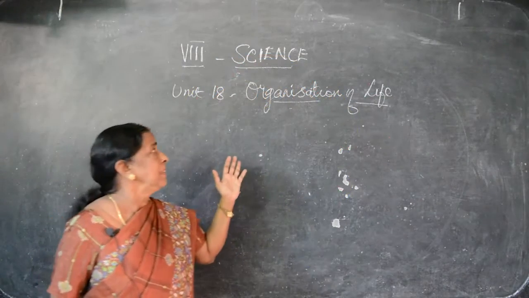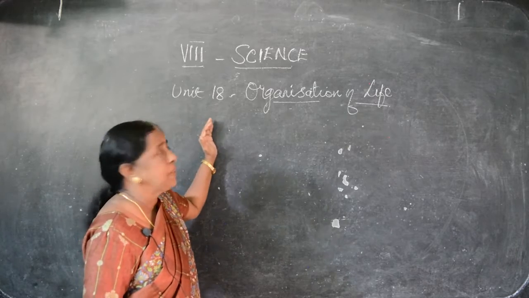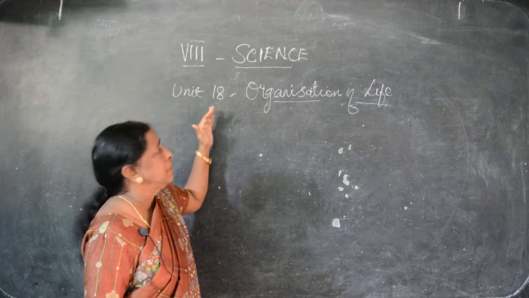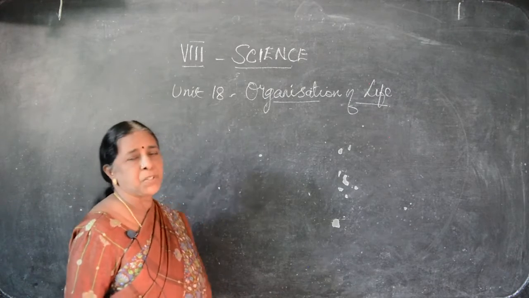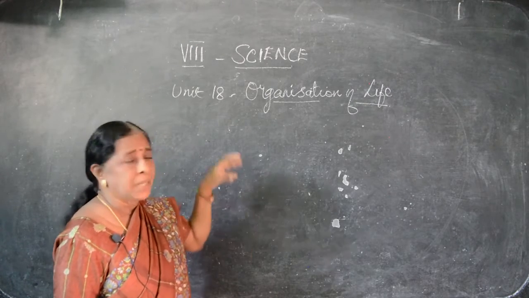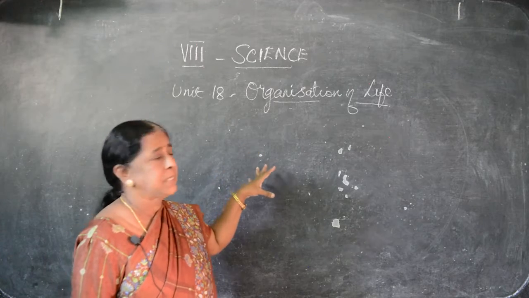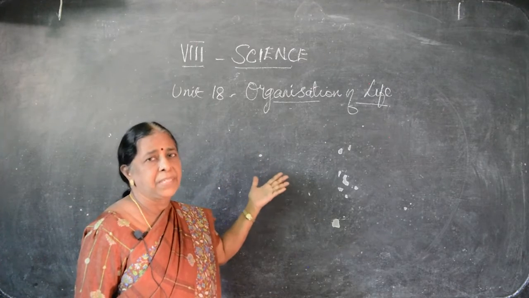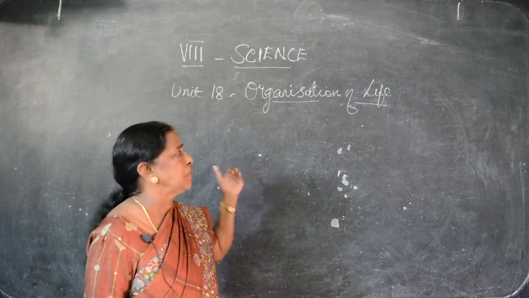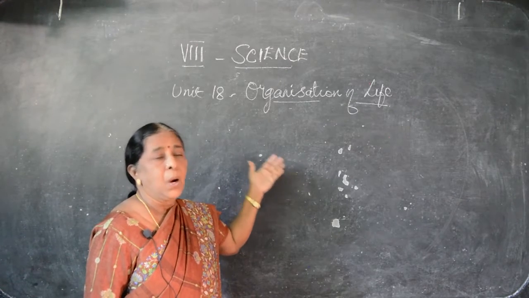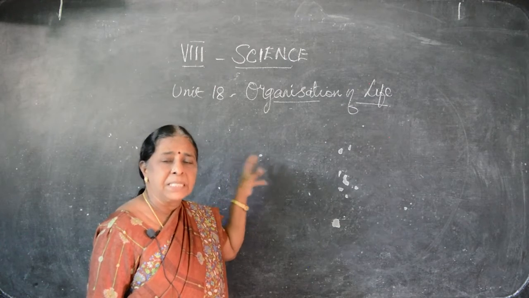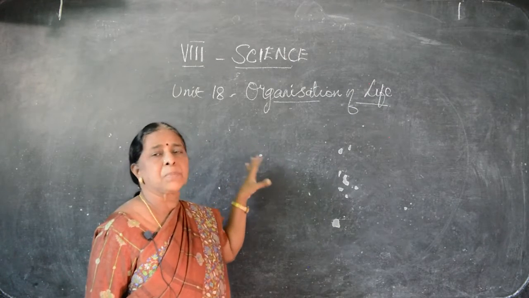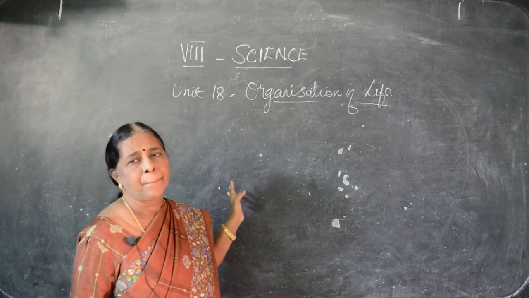Good morning, children. Now, this is the class for 8th standard, and we are going to the subject science, biology lesson, organization of life. Organization of life means you know what it is. That is, we are living every day. Till the end comes, we have to lead our life. That is life. How it originated, that is from one cell, how the organisms are formed. This is the lesson. Okay.